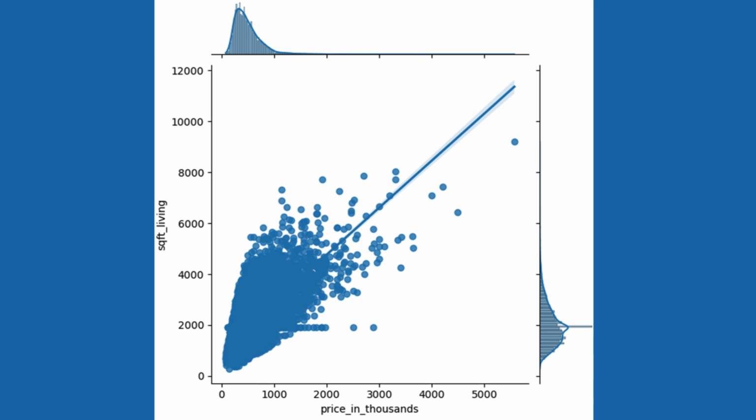However, the spread of data points around the trend line suggests that square footage isn't the sole factor influencing the price. As we discussed earlier, price distribution is positively skewed, as you can see in the top left. Square foot living is more evenly distributed with a somewhat bell-shaped curve. However, there is a large concentration of housing at around 2,000 square feet.